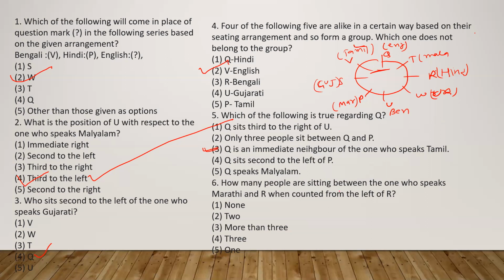Okay. How many people are sitting between the one who speaks Marathi and R when counted from the left of R? So this is Marathi and this is R, counted from the left of R. So this one is there. So 2 people are there. So the answer for the 6th one is the second option. Okay, I think all of you got this one.